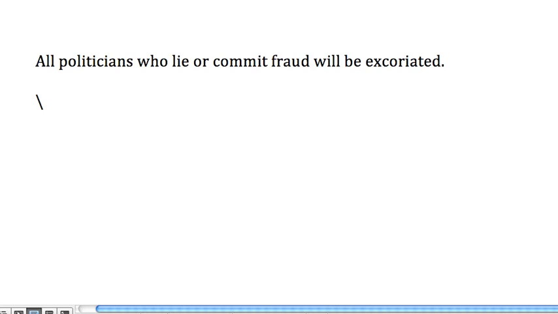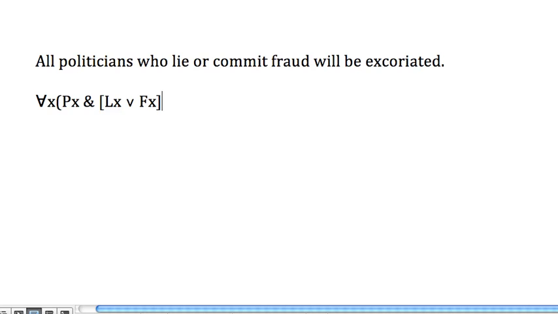Well, it's a sentence about all members of a certain class. What class? Politicians who lie or commit fraud. What's the who doing here? It's working like an and. To be in the subject class, something has to be a politician and has to be something that lies or commits fraud. I'll use F. If you use C, that's fine. It doesn't matter.